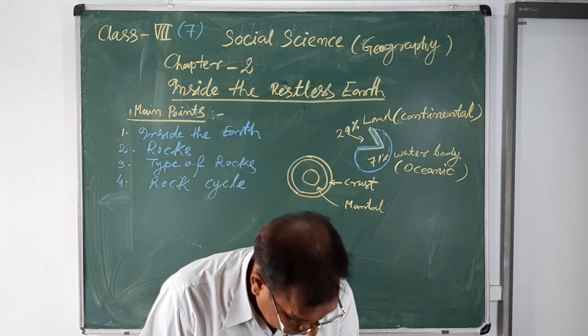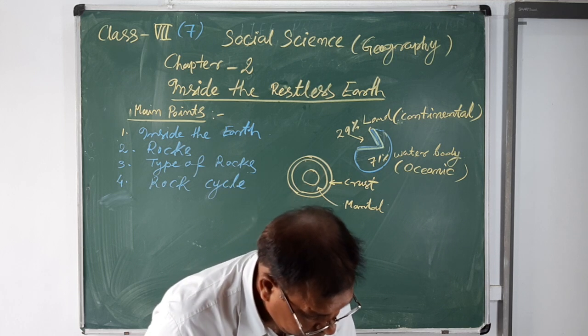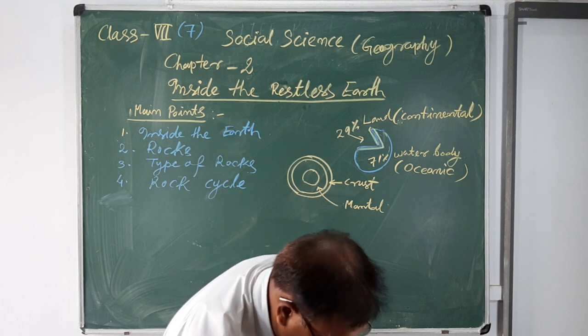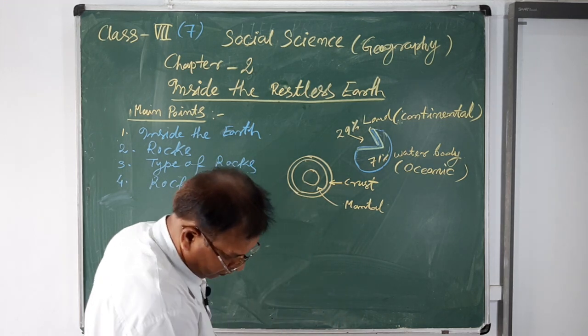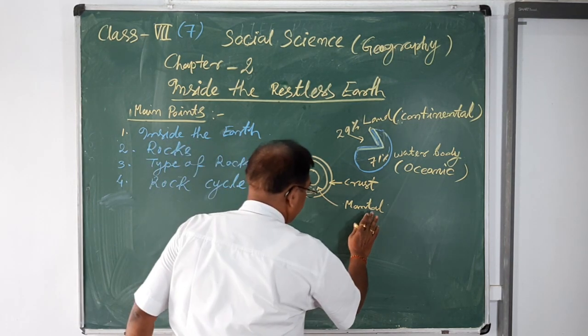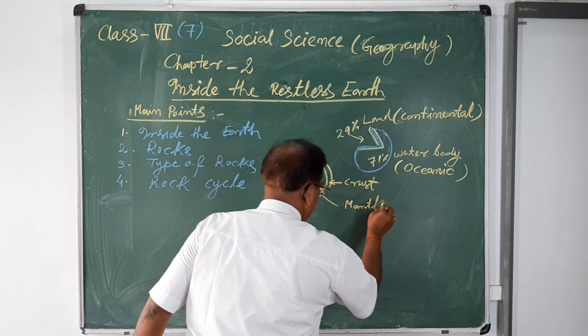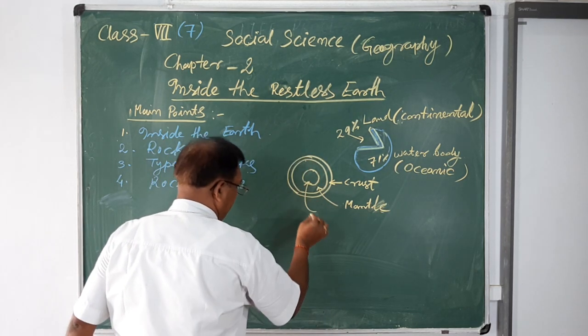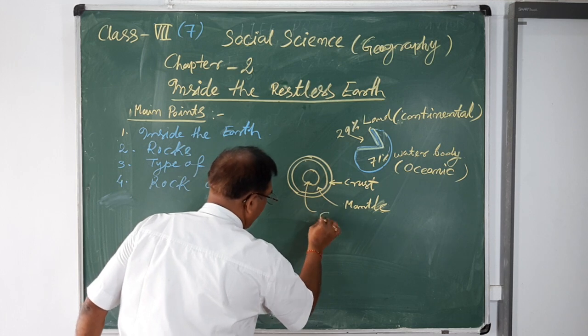Mantle, and the innermost portion of the earth is known as the core.